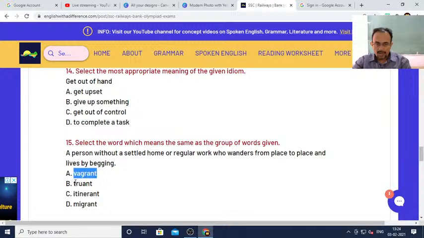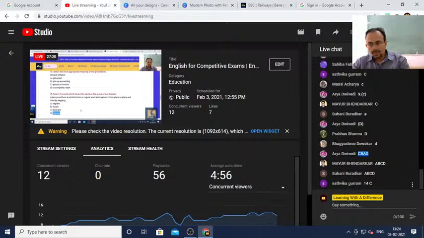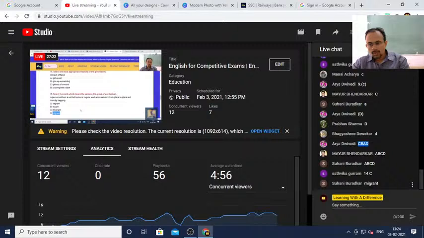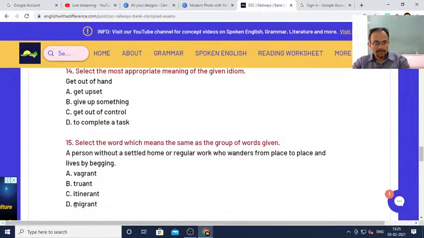Is he a vagrant or truant or itinerant or migrant? A person without a settled home or regular work who wanders from place to place and lives by begging. So, what do you think should be the answer for question number 15? Suhani, yes, Suhani said migrant. Yes, correct. Okay, so it is migrant.